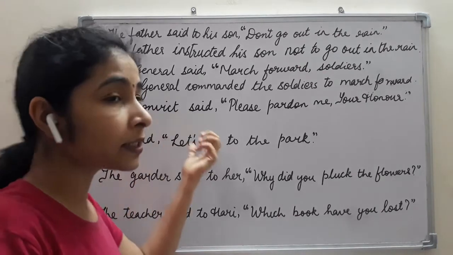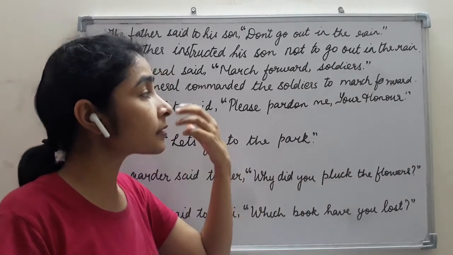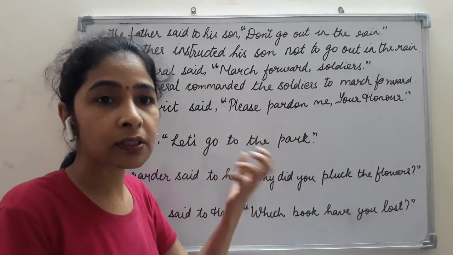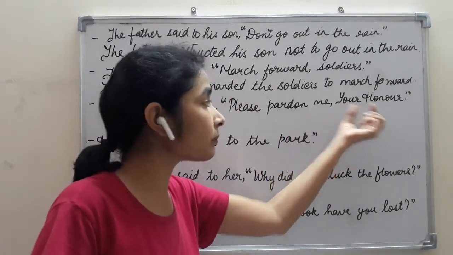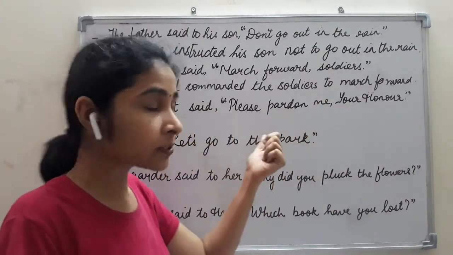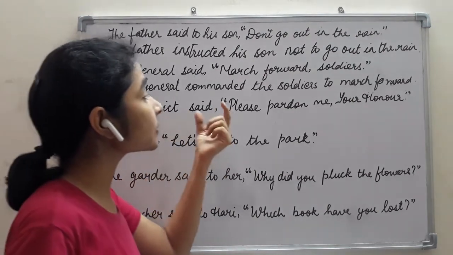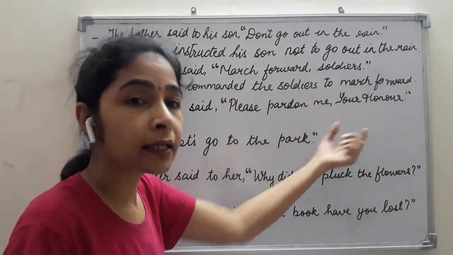Now with whom did he plead? We can't write your honor here. He is just giving a kind of salutation, a respect, but this word your honor is for the judge. So what we can say here: the convict pleaded with the judge to pardon him.